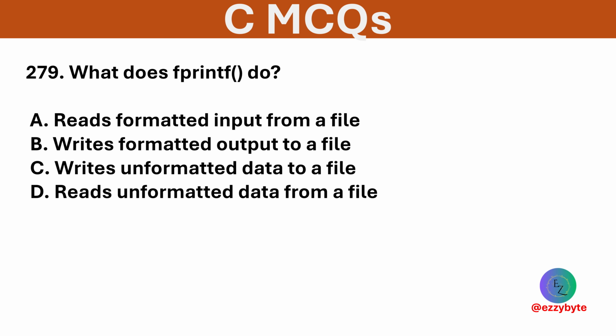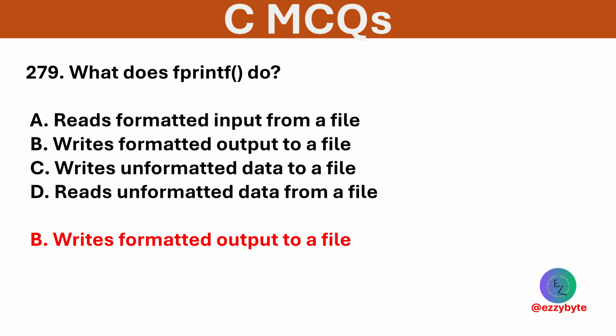What does fprintf function do? Options are reads formatted input from a file, writes formatted output to a file, writes unformatted data to a file, and reads unformatted data from a file. Option B is correct. It writes formatted data like printf but to a file.